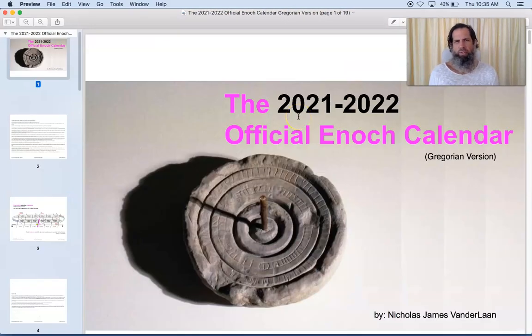So there you have it, brothers and sisters. I hope that you're blessed by all of these calendars this year. The Heavenly Sabbath this year is going to be on the Gregorian Wednesday. So please go ahead and check this out.